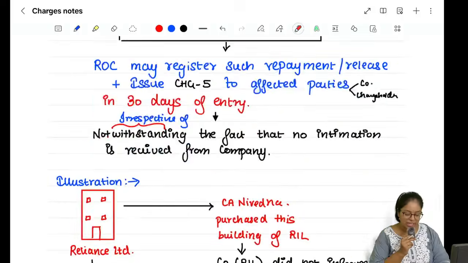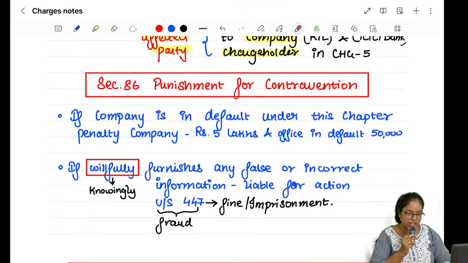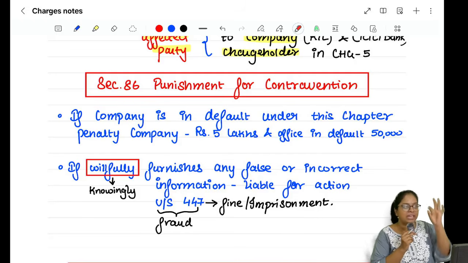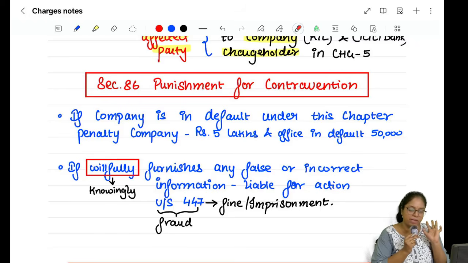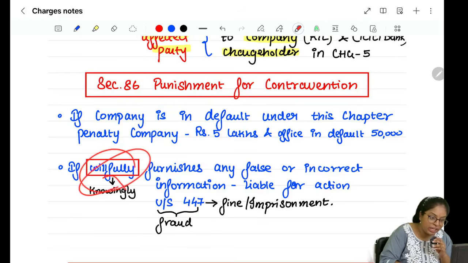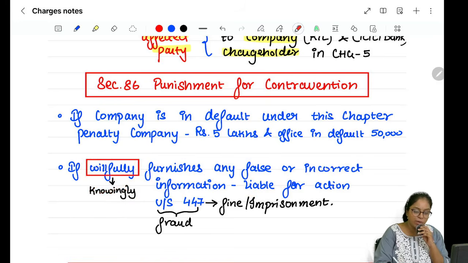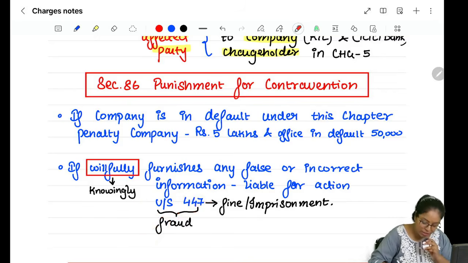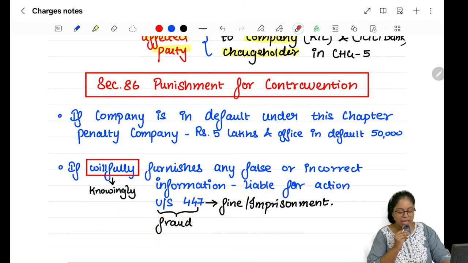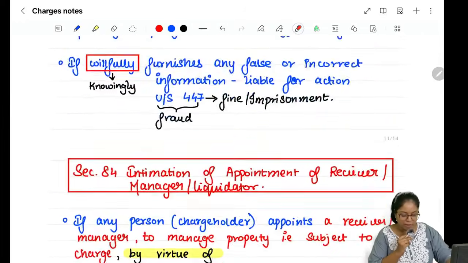Moving on to the next, let's quickly finish the penalty section, which is section number 86, which is the punishment section, right? It says that in case you contravene any provisions of this particular chapter, for the company it is 5 lakhs, and for the officer in default it is 50,000. And if you willfully, knowingly give any false or incorrect information, then you will be liable for a fine under section 447. 447 is the fraud section. So in that you will be liable for fine as well as imprisonment. So that is section number 86.